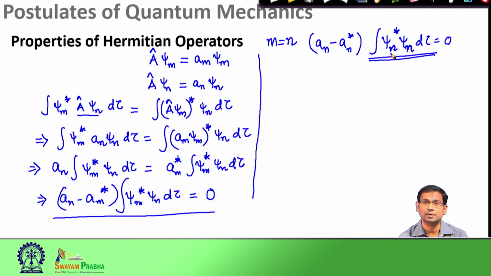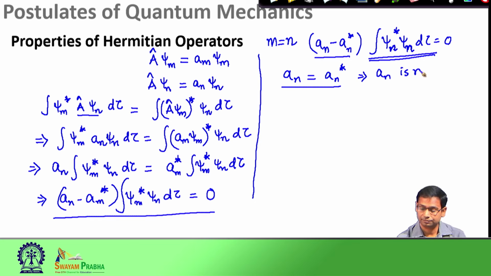It should be square integrable, and the value of this integration should be finite. So, since this is finite, this quantity has to become 0. That suggests a n is a n star, and this is possible when a n is real.